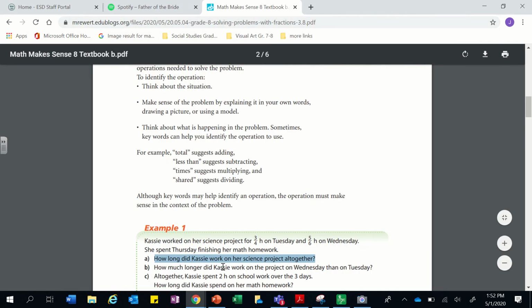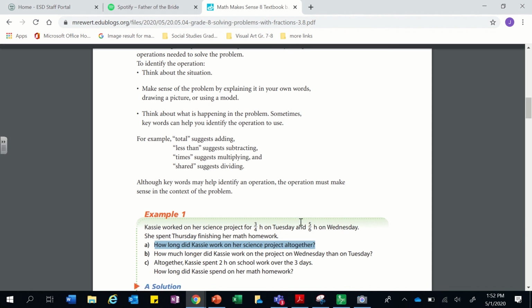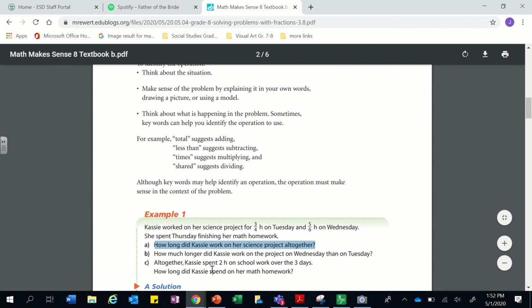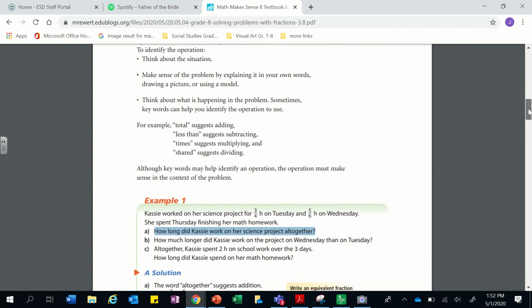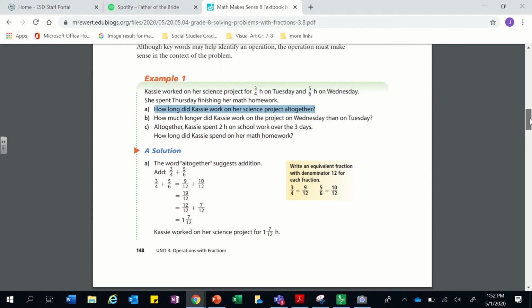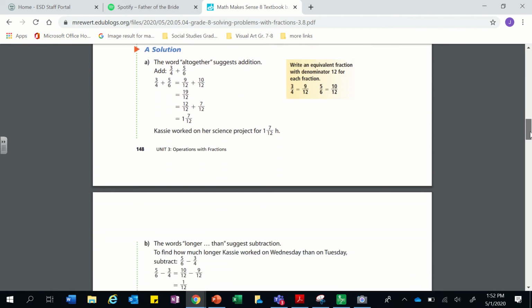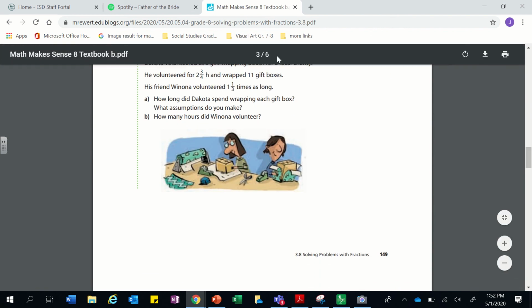All right, how much longer did Cassie work on the project on Wednesday than Tuesday? Very similar, but now we need to subtract the Tuesday from the Wednesday. Don't forget to put your denominators the same before you do it. Altogether, she spent 2 hours of work on the 3 days. How long did she spend on her math homework? Well, now we need to take that 2 hours minus the 1 7/12 she worked on those 2 days. Then we know how much she worked on Thursday. Here are the answers to all of those that you can look at more carefully on your PDF. And I think we've had enough examples, but I'm going to suggest you take a look at this one here. That might help you out as well.